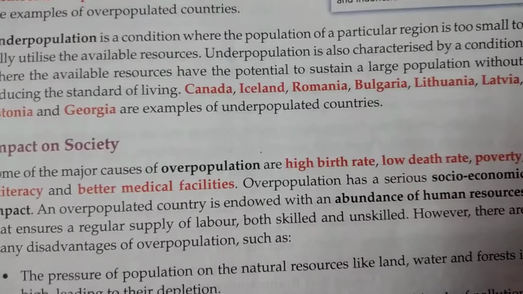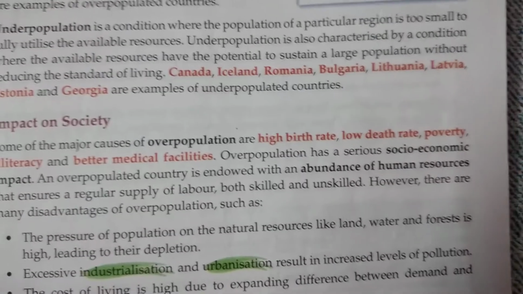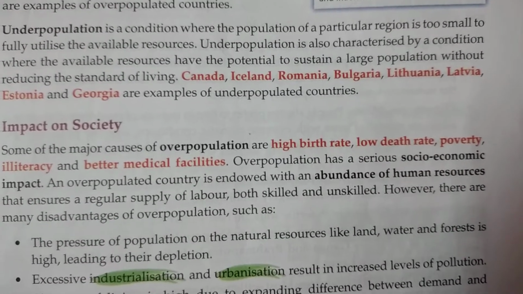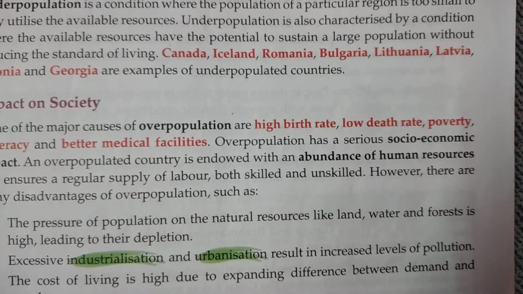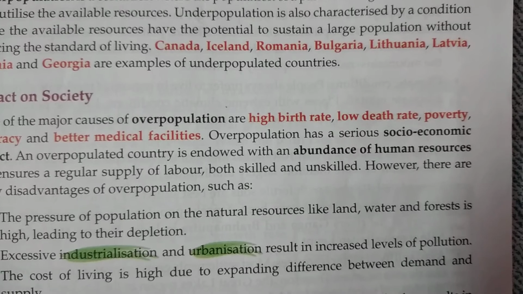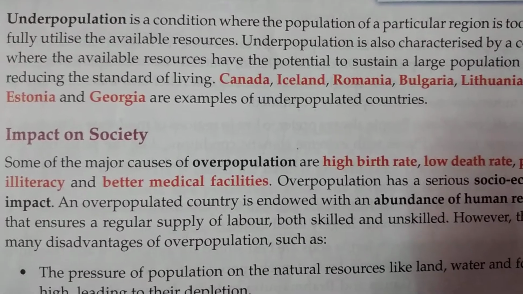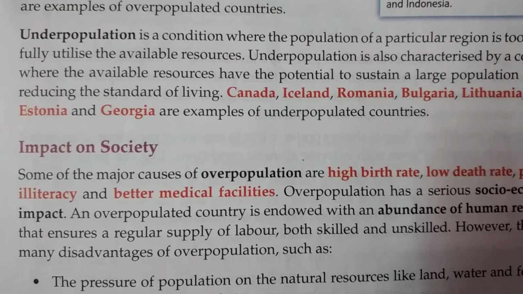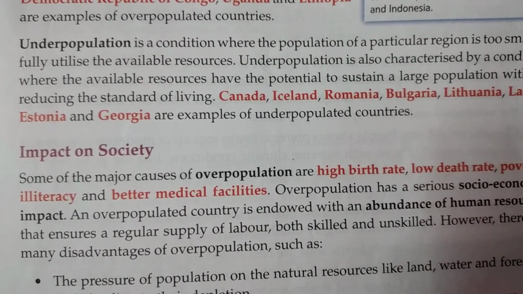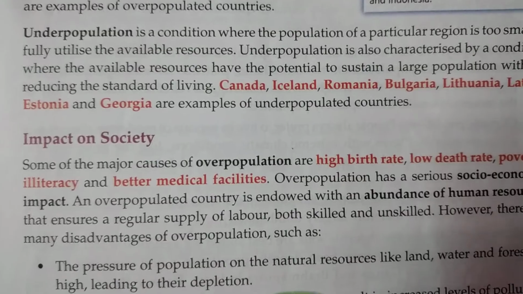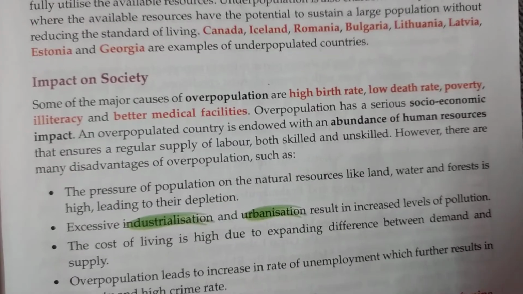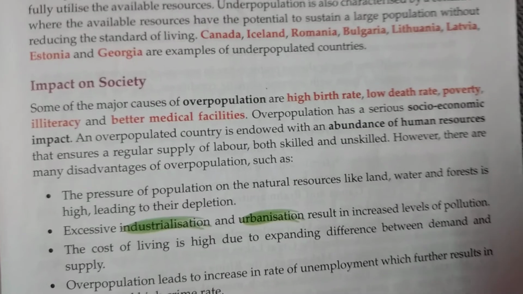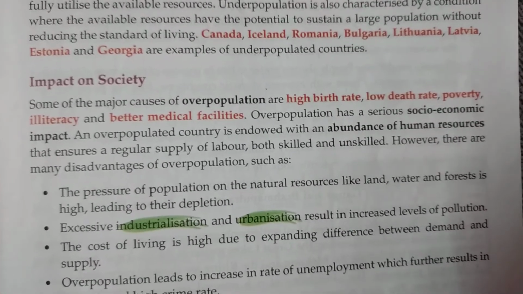So now let us see which countries of the world have been marked as underpopulated countries. There are many names like Ireland, Canada, Romania, Bulgaria, Lithuania, Latvia, Estonia and Georgia. So these are the examples of underpopulated countries of the world. Now we have to see the impact or the result of underpopulation or overpopulation. Now let us see what has been said.